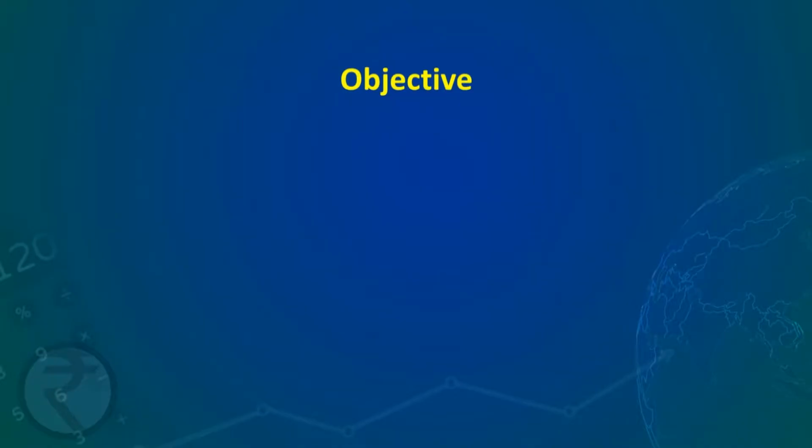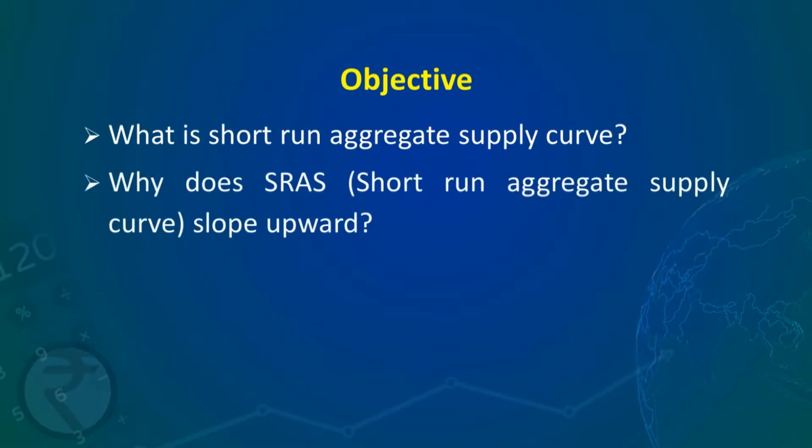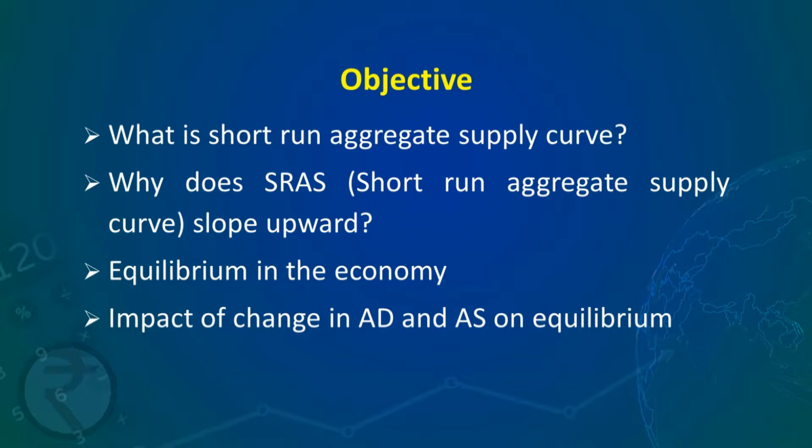The objective of this lecture is to enable you to understand what is short-run aggregate supply curve, why does short-run aggregate supply curve slope upward, how the equilibrium is achieved in the economy, and the impact of change in aggregate demand and aggregate supply on equilibrium.